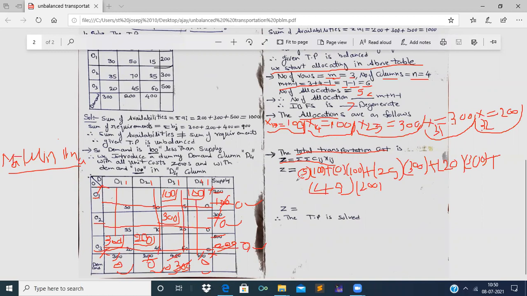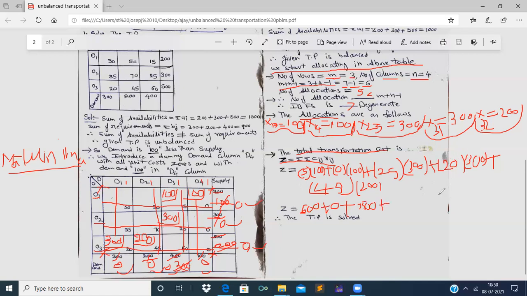Now, let us find out the products. 5 into 100 is 500. Next, again 5 into 100 is 500, 0 into 100 is 0, plus 25 into 300, 25 threes are 75, that is 75 followed by 2 zeros.